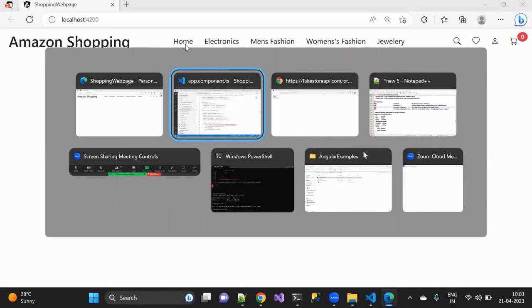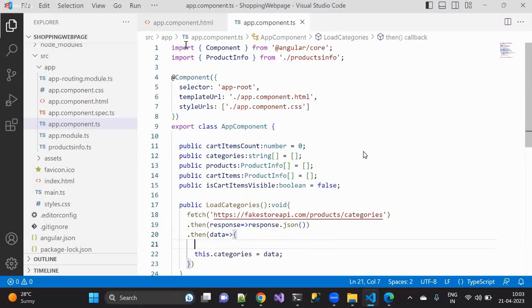To add that additional property, we simply use what? data.unshift is available. Unshift is available. I guess unshift only. Now I can give some name here, and the name is going to be All.